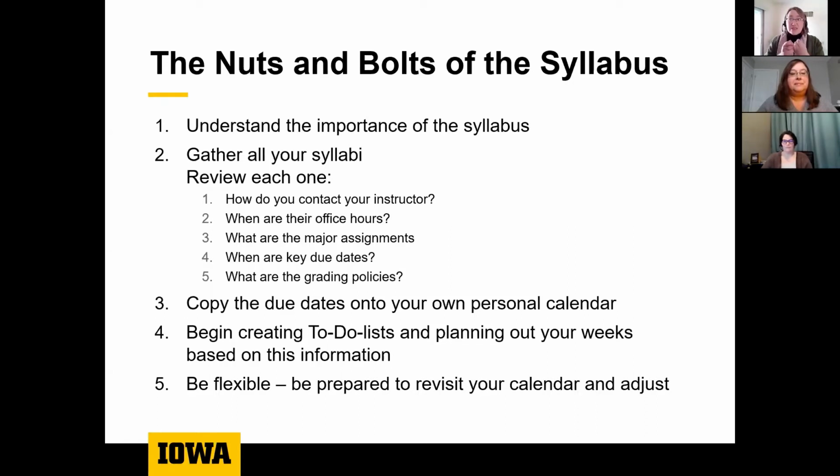Where are their office hours? What are the major assignments? What are the key due dates? What are the grading policies? Each of these pieces help you understand how the course is set up and designed and how the instructor expects you to kind of meet that expectation.